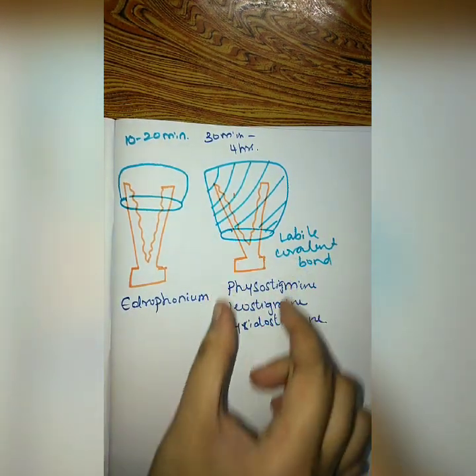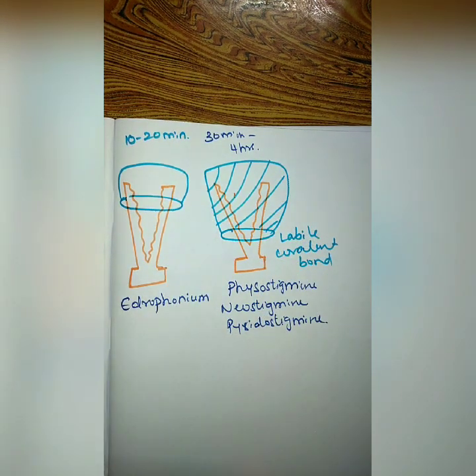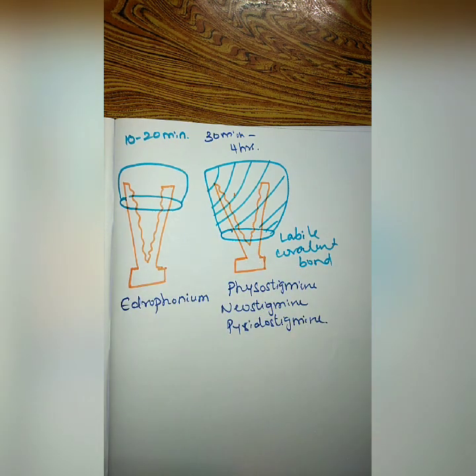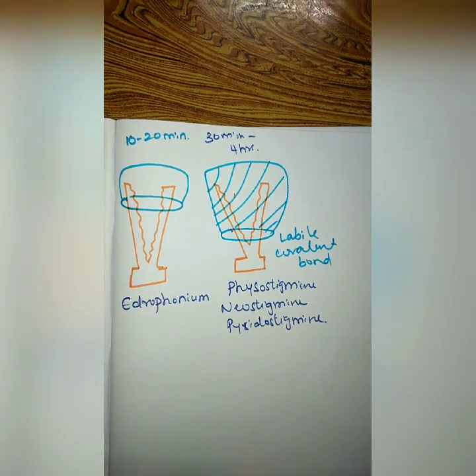So these drugs are able to engage the enzyme acetylcholine esterase for about 30 minutes to 4 hours, and the reason behind that is it forms a very labile covalent bond. They are able to block or inhibit the enzyme by forming a covalent bond. But since this covalent bond is very labile, labile means it can be broken down after some period of time. So this is how these agents will be acting or inhibiting the enzyme.